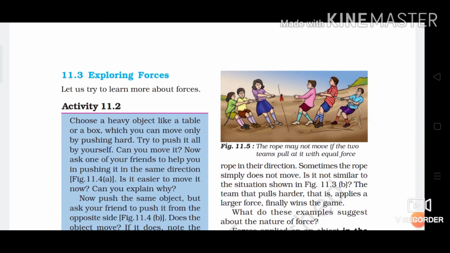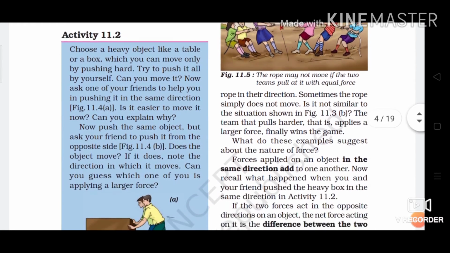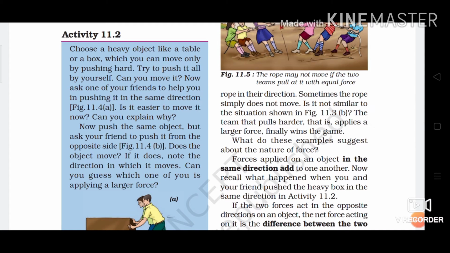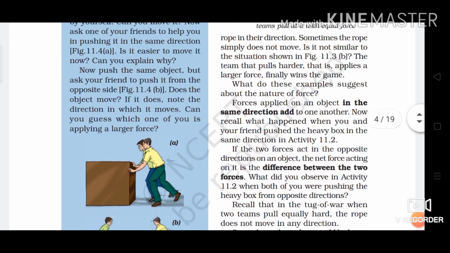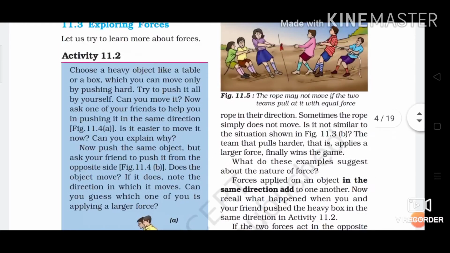Next is exploring force. Let us see one activity. Choose a heavy object like a table or a box which you can move only by pushing hard. Try to push it all by yourself. Can you move it? Now ask one of your friends to help you in pushing it in the same direction. Is it easier to move it now? Can you explain why? Now push the same object but ask your friend to push it from the opposite side. Does the object move? If it does, note the direction in which it moves. Can you guess which one of you is applying a larger force?